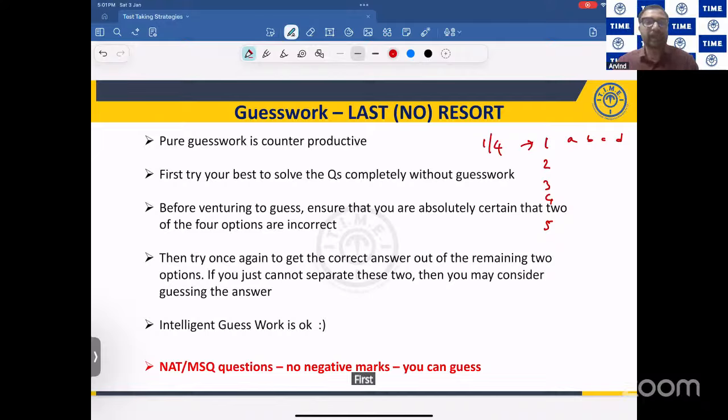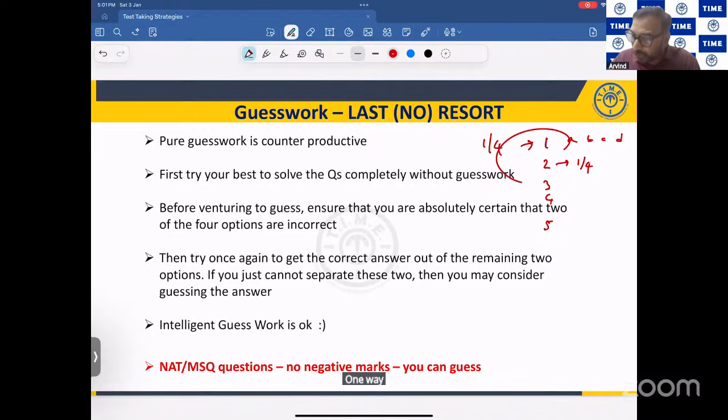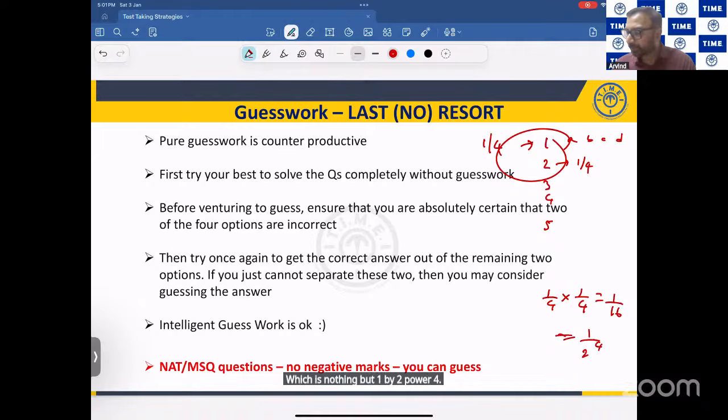For the first question, getting it right by guessing is 1/4. For the second question also, the chance will be 1/4. Both questions getting it right by guesswork will be what? 1/4 into 1/4, that is nothing but 1/16, which is nothing but (1/4)^2. Imagine if you want to get 10 questions right by guessing. This will be (1/4) to the power 10, which tends to become 0. So friends, never do any guesswork.